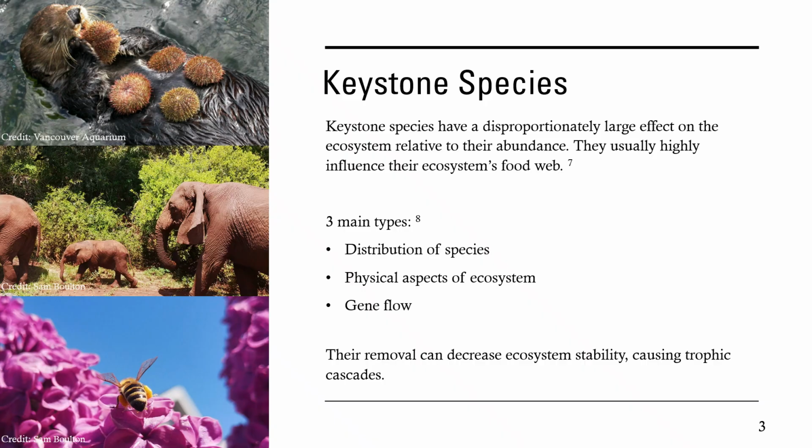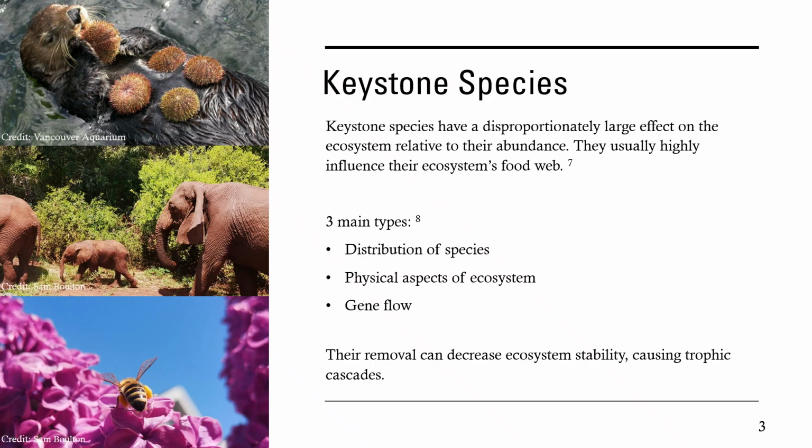Keystone species have a disproportionately large effect on the ecosystem relative to their abundance. Usually, they influence an ecosystem's food web. Keystone species use different mechanisms to create stability within their ecosystem. Some of these mechanisms include controlling the distribution of other species, controlling the physical aspects of their ecosystem, and controlling species' gene flow. Predators, like the sea otter, regulate prey species distribution, population, and behavior through hunting.